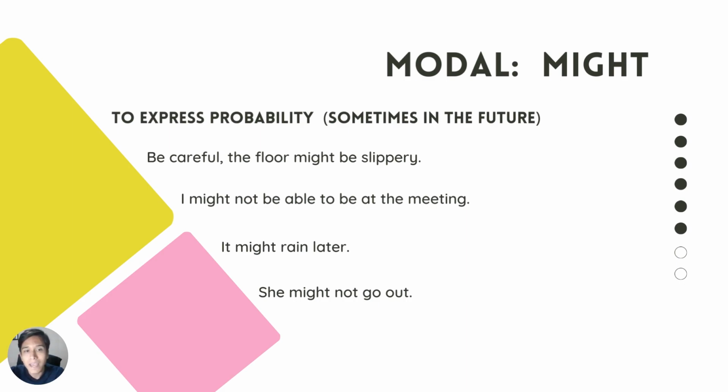I might not be able to be at the meeting tomorrow. It might rain. It might rain later. Later indicates or expresses that this sentence is in the future. It might rain later. She might not go out.